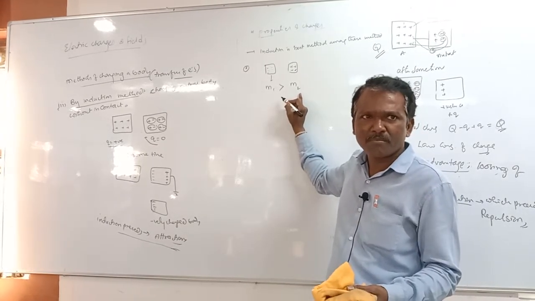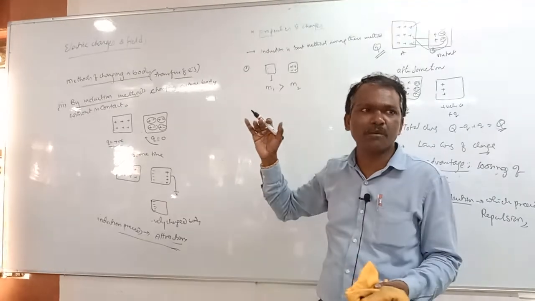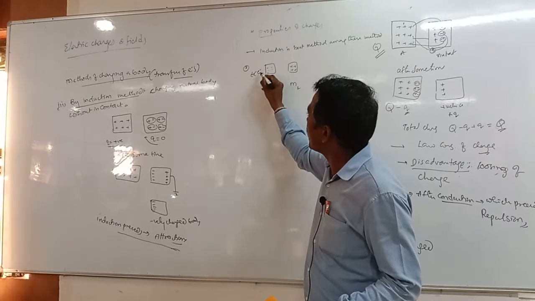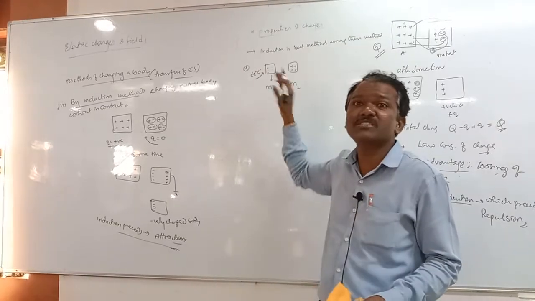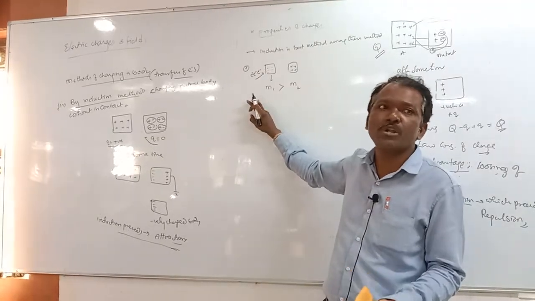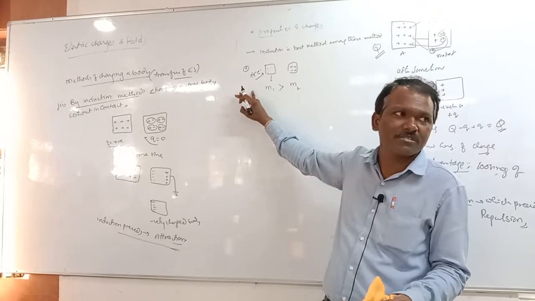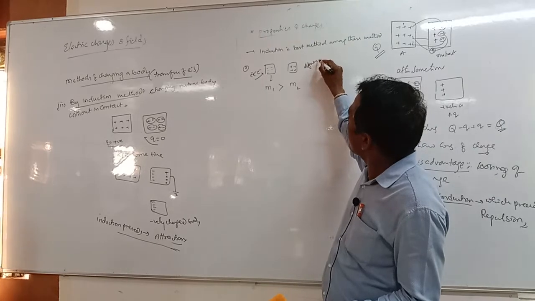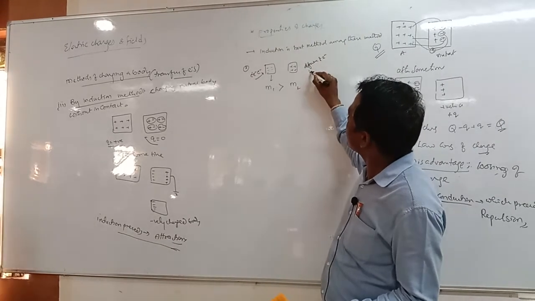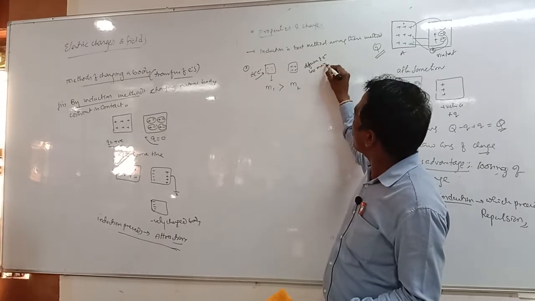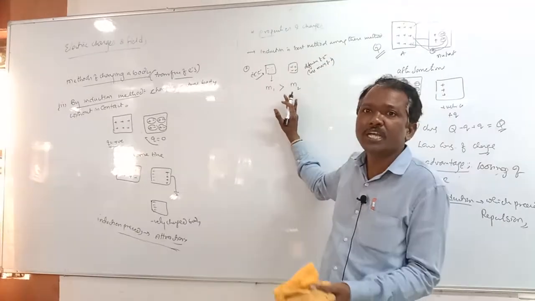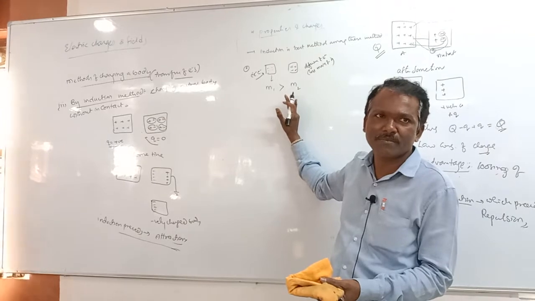Why? Because electrons have some mass, and a negatively charged body has an excess of electrons on it. So the excess of mass is equal to the excess of electrons. Here there is a deficiency of electrons, so there is a loss of mass of those electrons which the body lost, right?